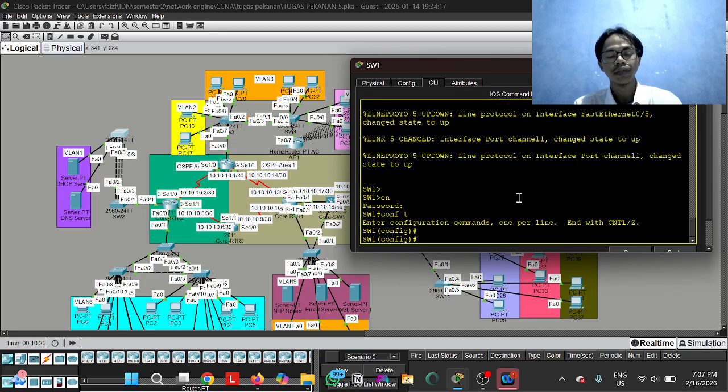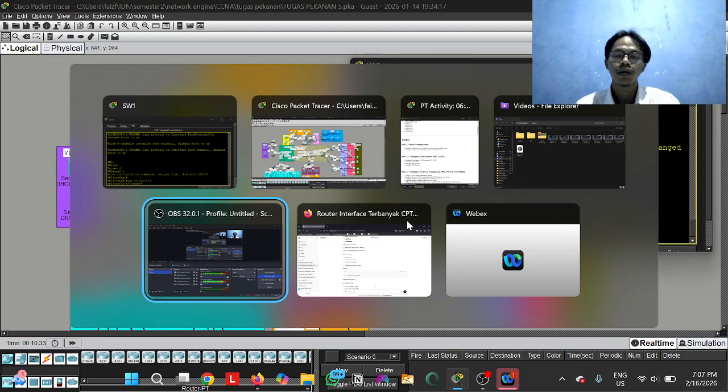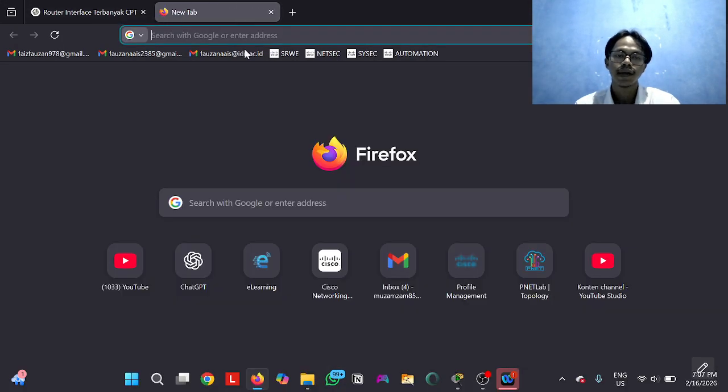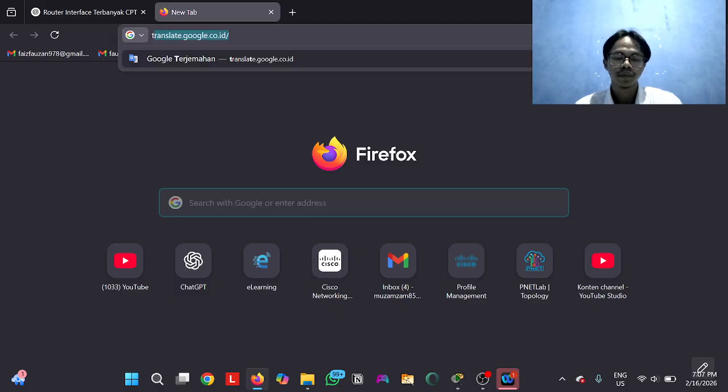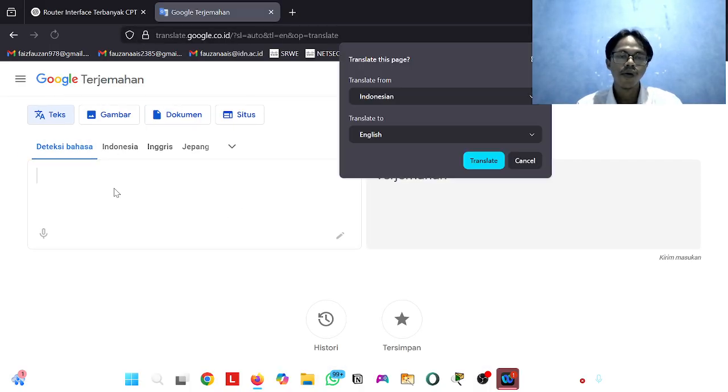And we type interface range Fa0/1 until 3, and we merge, we combine, we bridge.